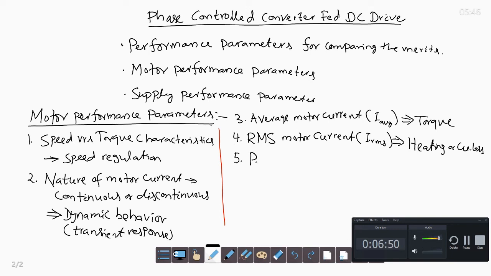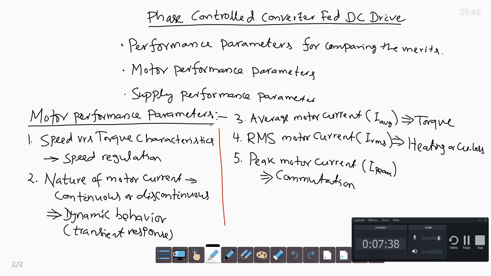Then another one is the peak motor current, which decides the commutation, because at the time of commutation the current changes from a positive value to a negative value, undergoing a sudden change. Due to that, sparking occurs. So if the peak value of the motor current is large, the transition of the current during commutation will be large, so sparking will be more. So peak motor current decides how good or bad the commutation is. These are the main 5 performance parameters for the motor.